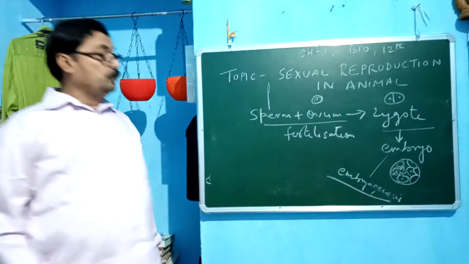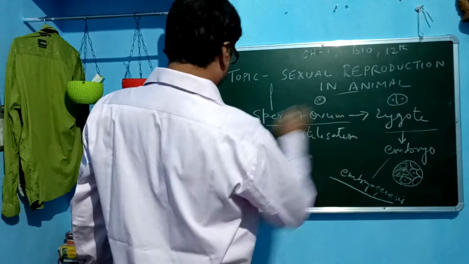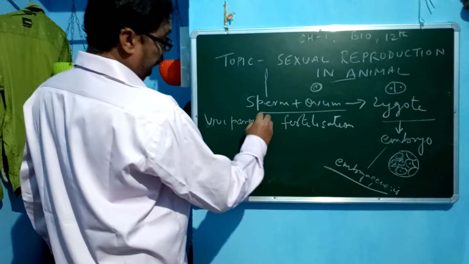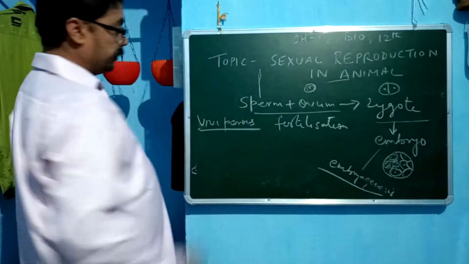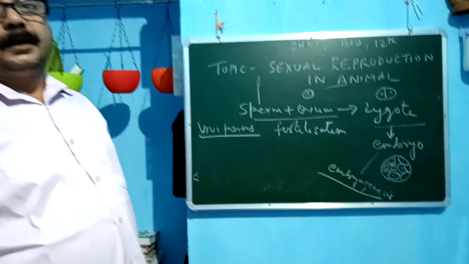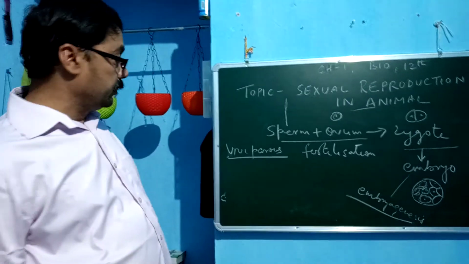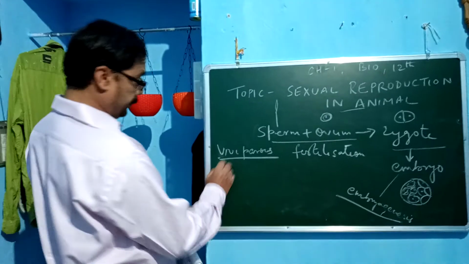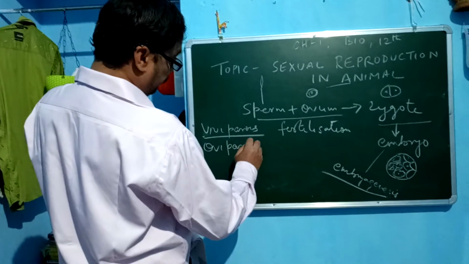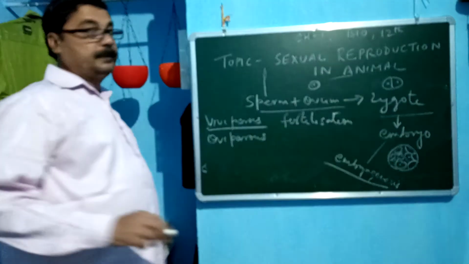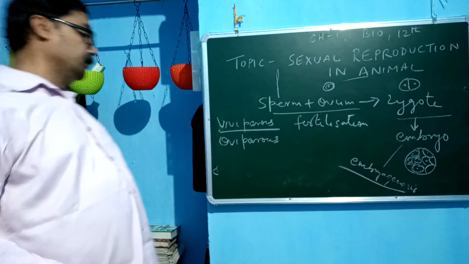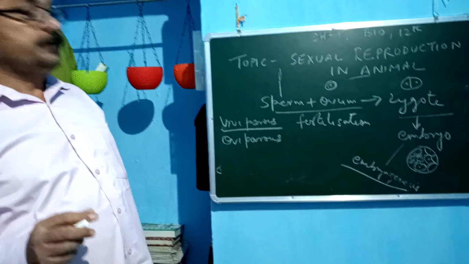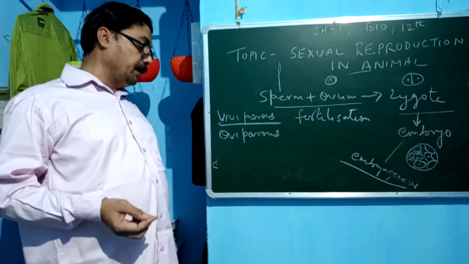So there are two types of animals here. The viviparous, those that give birth to their young ones, they produce the child and young ones, and oviparous, they lay eggs. They lay eggs, and those eggs are hatched and the chick comes out, and the young ones come out.